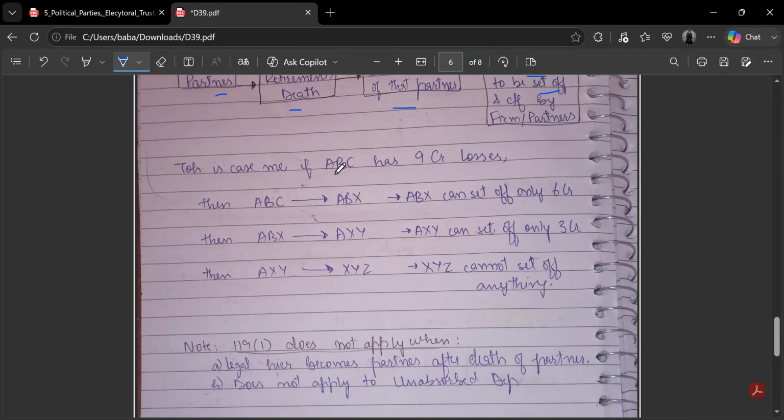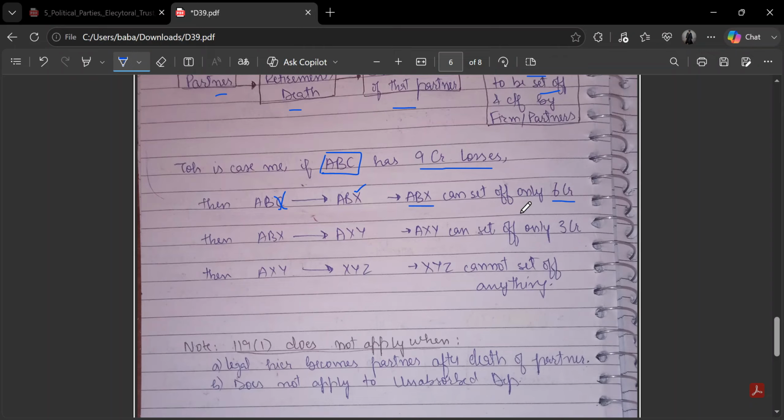This is an example where ABC is a partnership having three partners, A, B, and C, and it has brought forward losses amounting to rupees 9 crore. Assuming they have equal share in the firm, each partner has rupees 3 crore of brought forward losses in the firm. So they decide to convert it into XYZ, but in steps. First Mr. C retires and Mr. X joins the firm. They thought that they can set off the complete 9 crore after that, but it's not allowed because of this section 1191. So Mr. C's share, which is rupees 3 crore, will lapse, and the new firm ABX will only be able to set off 6 crore of losses.